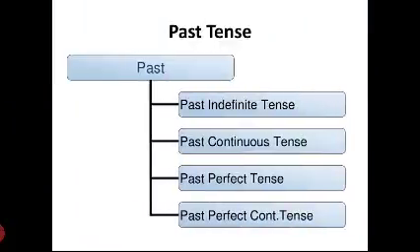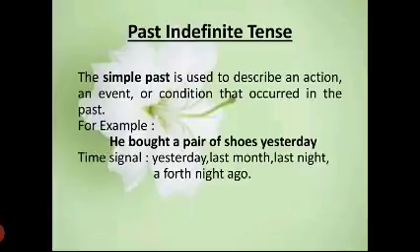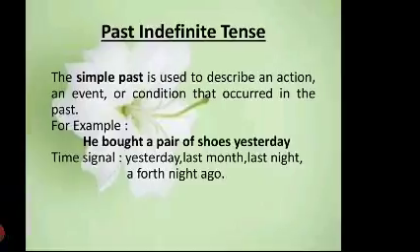Whereas the past tense tells about the past: simple past, past continuous, past perfect, and past perfect continuous tense. So what is past tense? Simple past is used to describe actions or events or conditions that occurred in the past. For example, he bought a pair of shoes yesterday. Last month, last night, fortnight can be used for past simple.